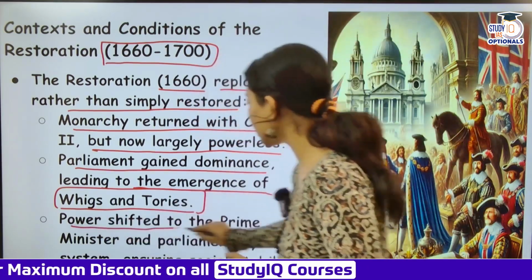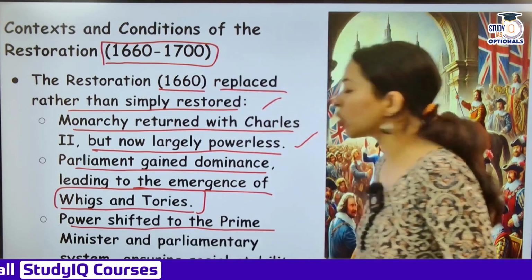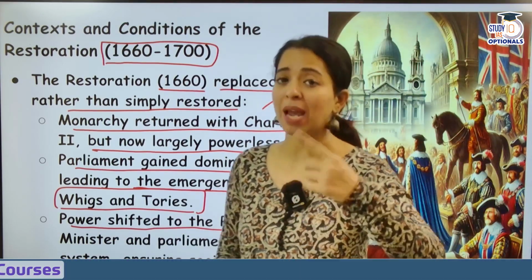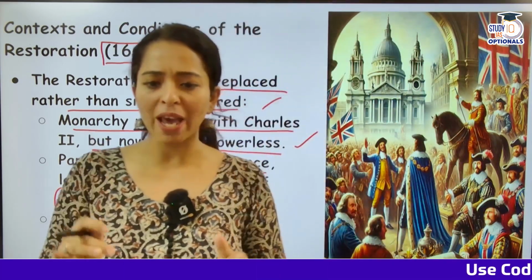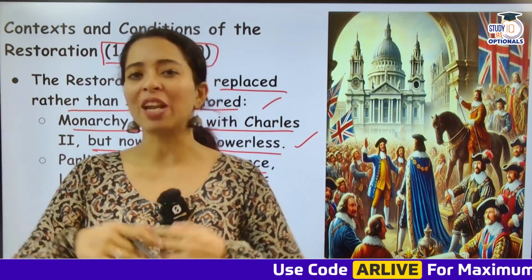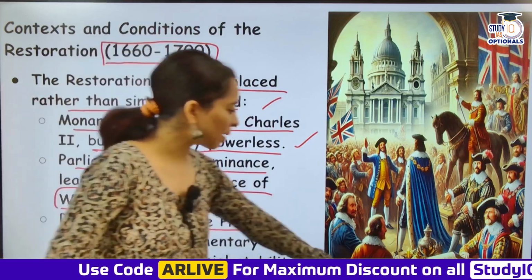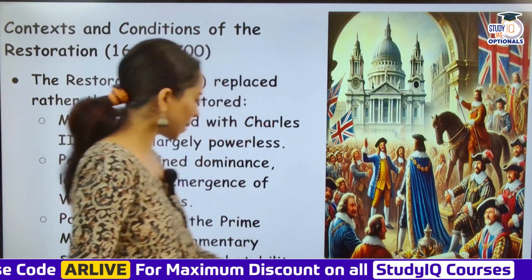Then power shifted to the prime minister and parliamentary system, ensuring social stability. So parliamentary system, prime minister became more important. However, still there was this monarchy which used to enjoy that royalty, and they were still very proud that they have a king with them. Okay, but yes, power उतनी नहीं थी उनके पास.